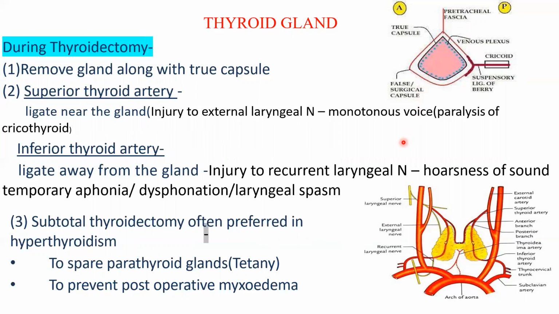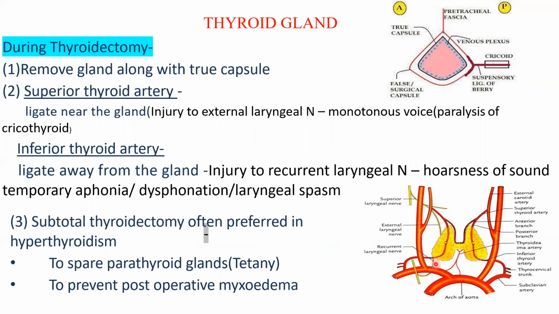Regarding the arterial supply, we should always ligate the superior thyroid artery near the gland to avoid injury to the external laryngeal nerve, which is closely related near the origin of the artery. If damaged, it can result in paralysis of the cricothyroid muscle.